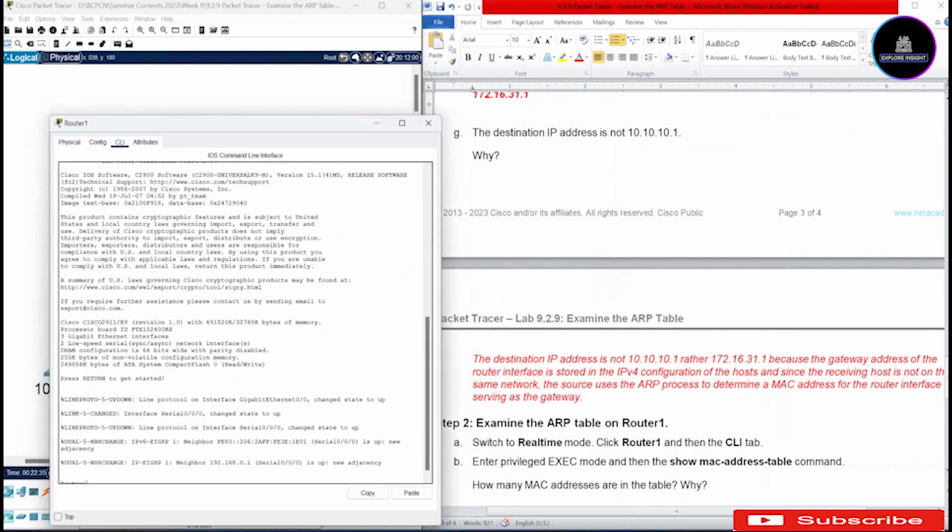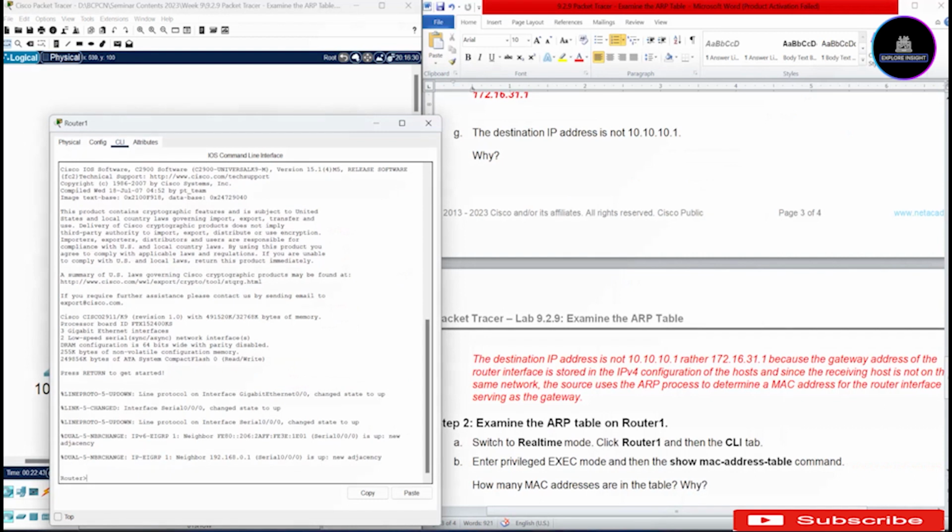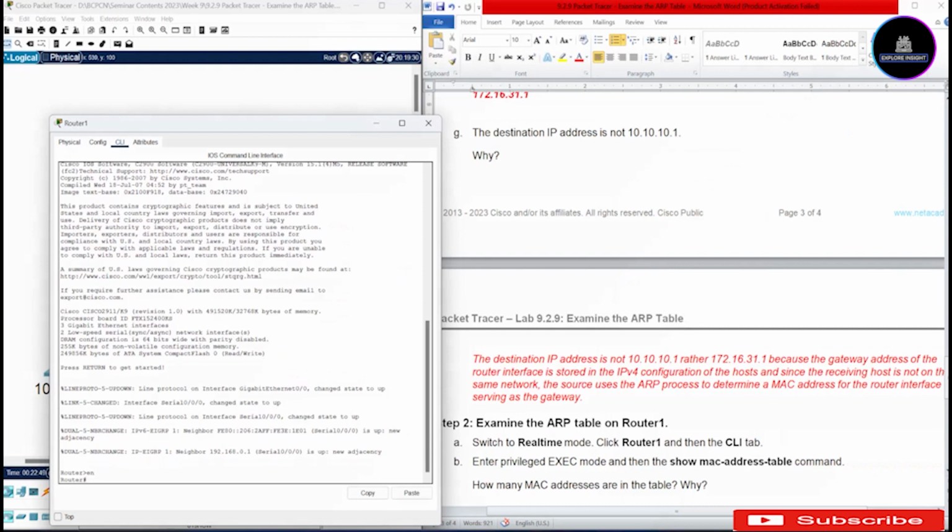It says get to the privilege mode and then the show mac address-table command. So take note of the dash we have there. en to get to the privilege mode, and then we'll say show mac address-table.